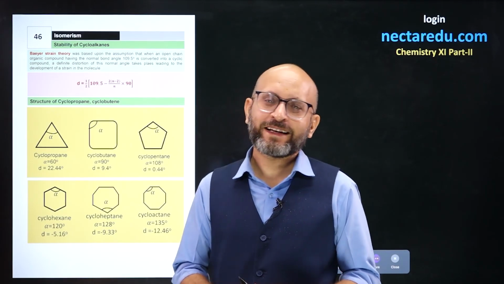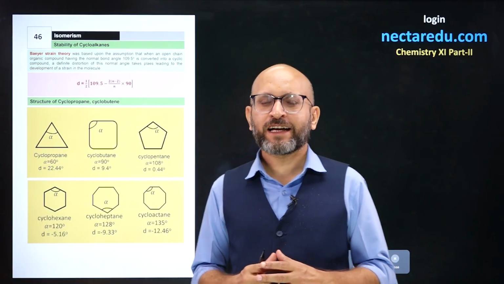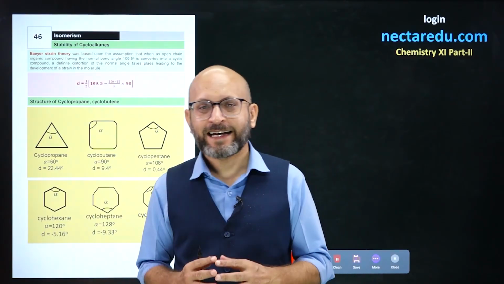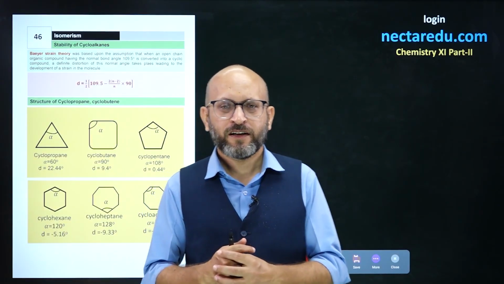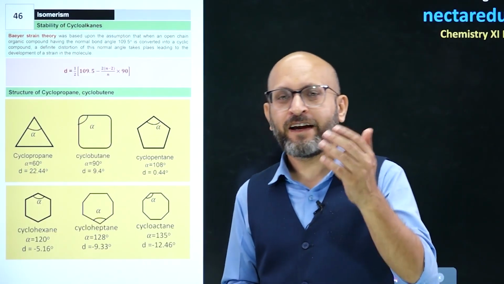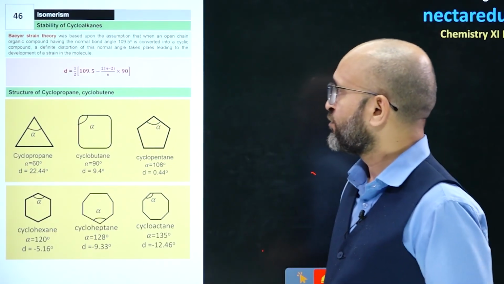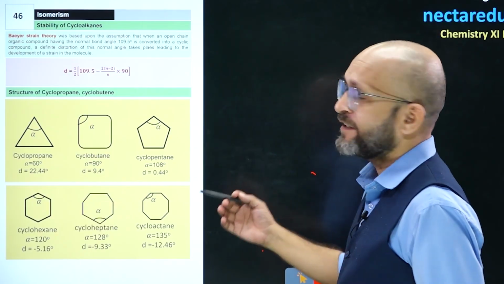Structures of cycloalkanes and their stability. For comparing stability of cycloalkanes, we have to check what the angle strain values are. For the comparison of strain values, a formula was derived, which is d equals half of 109.5 minus twice of (n minus 2) by n into 90.